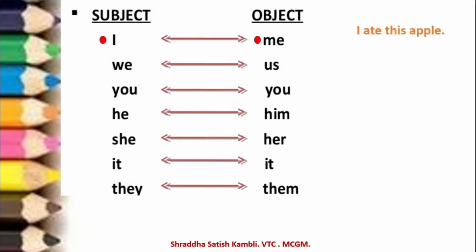I ate this apple. Active voice, I. The subject is I. When it goes into the passive voice, see, the subject will become the object. And what will it be?